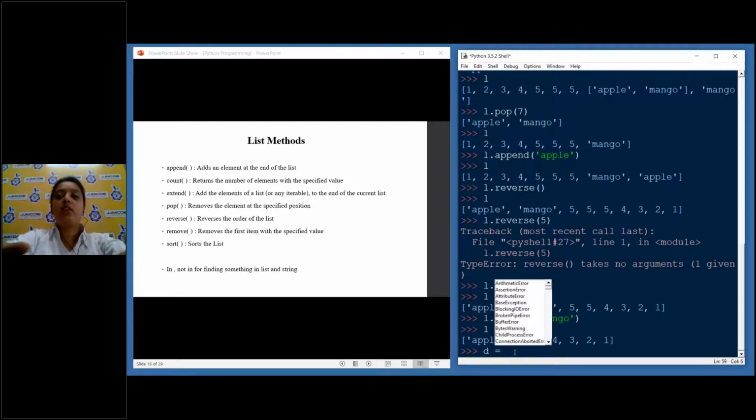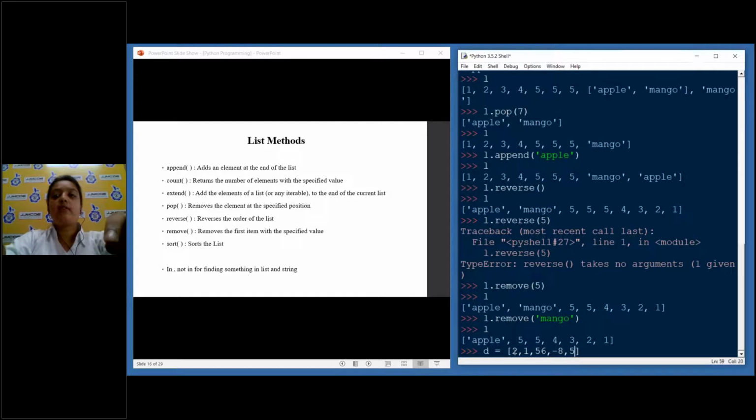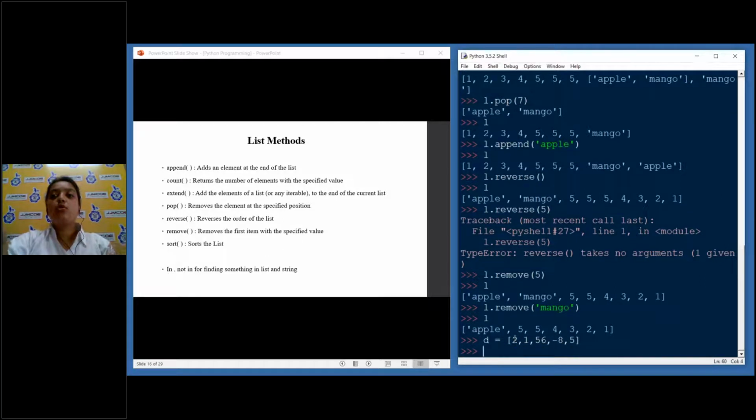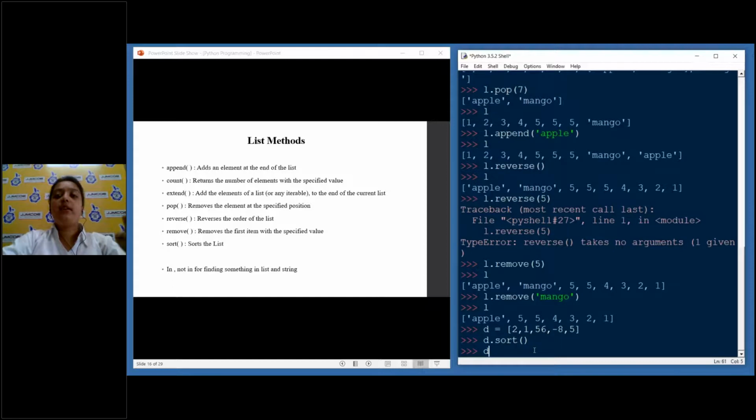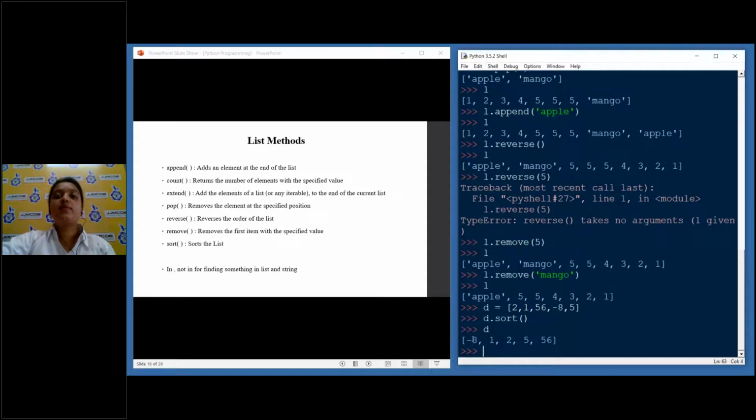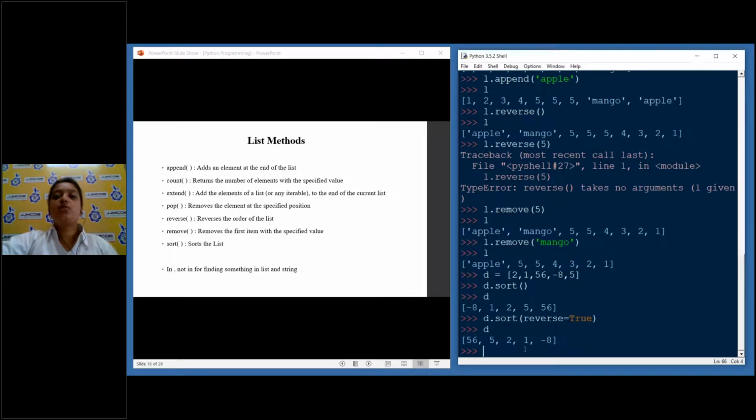Suppose I have another list, with jumbled values: 2, 56, and so on. It's getting difficult to understand whether it is in ascending or descending order. So I do d.sort. By default, it will sort in ascending order, that is from small. In case you want descending order, you have to do reverse equals true. So now if you do d.sort, you will get the descending order.